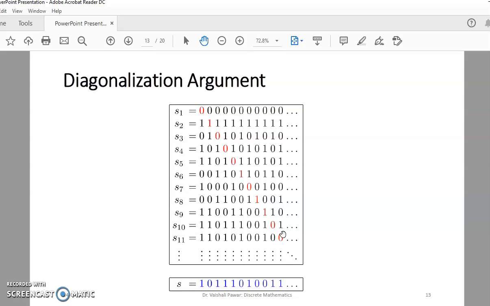This is again the second example of the diagonalization argument. This number is not there in the already existing numbers. So every time you collect the diagonal of the existing numbers and take its one's complement, you will get another new number which is not covered in the list. So you cannot map these numbers with the set of natural numbers. That's why these are uncountable sets.